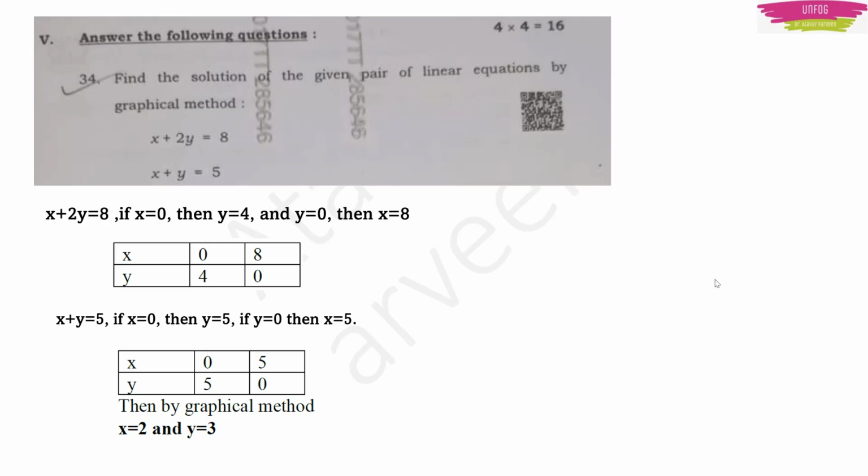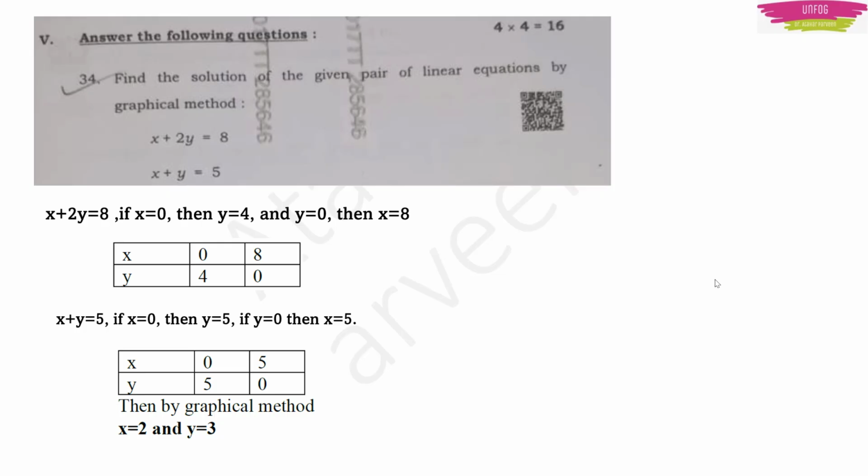Next, question number 34. Find the solution of the given pair of linear equations by graphical method. Here they have given two equations, x plus 2y is equal to 8 and x plus y is equal to 5. So here if you just put x is equal to 0, you will get some value of y. If you put y is equal to 0, you will get some value of x, right? So here you can make a table like this. Take the other equation also, same thing you have to do. If you put x is equal to 0, then you will get y is equal to 5. If you put y is equal to 0, you will get x is equal to 5.